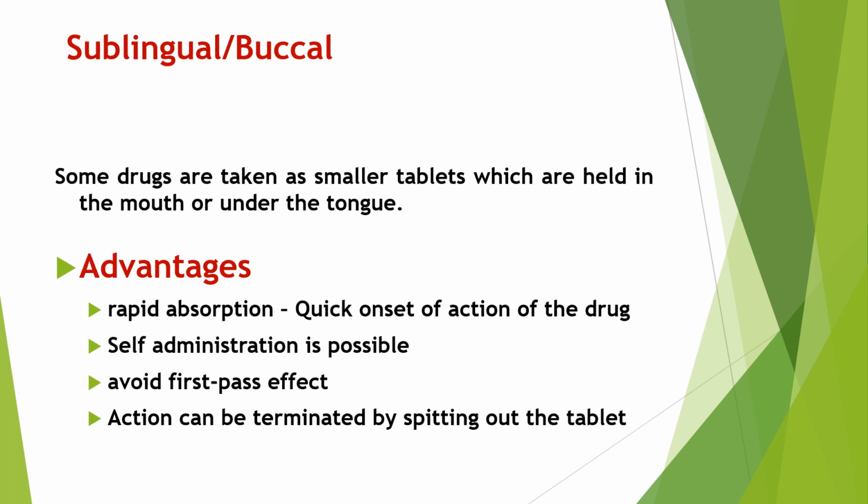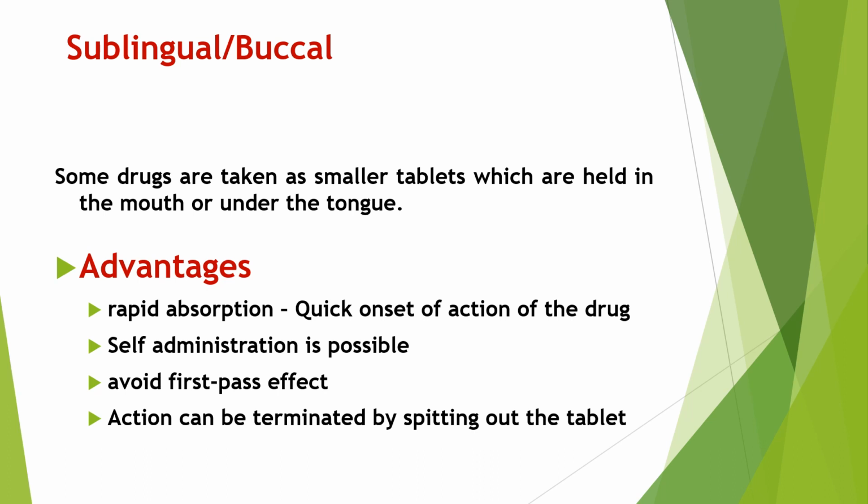First we will see sublingual or buccal route of drug administration. Sublingual route means the drug is kept under the tongue. What will happen after the drug is kept under the tongue? The drug is absorbed through buccal mucosa. Then the drug directly enters into the systemic circulation.